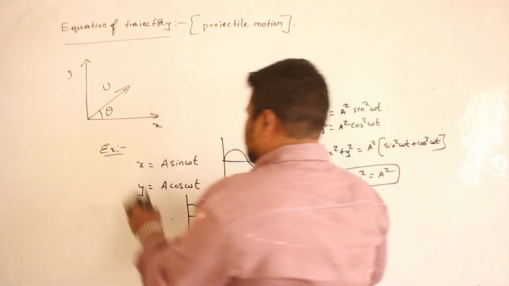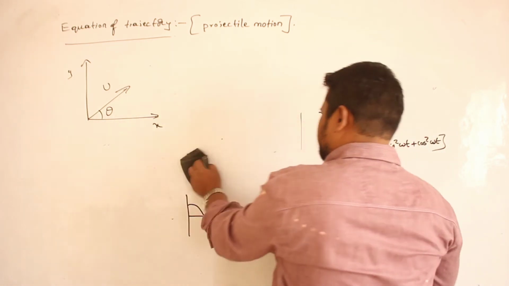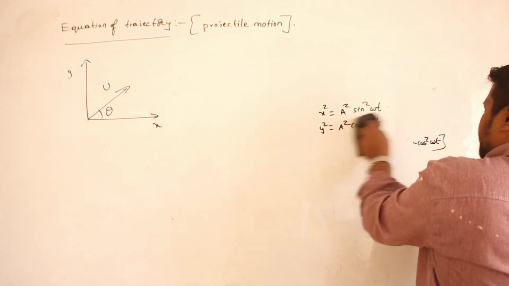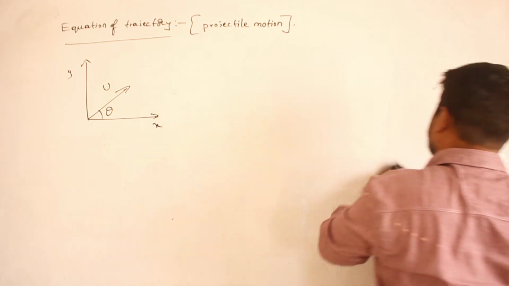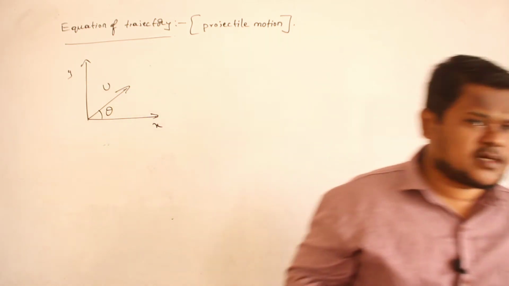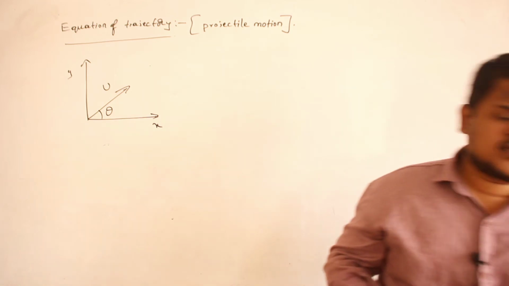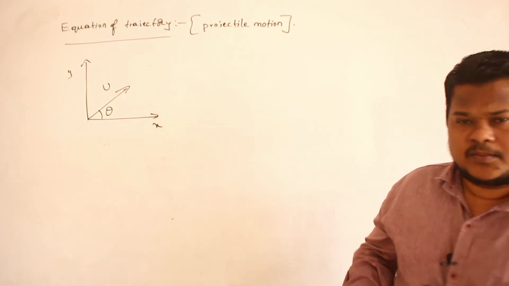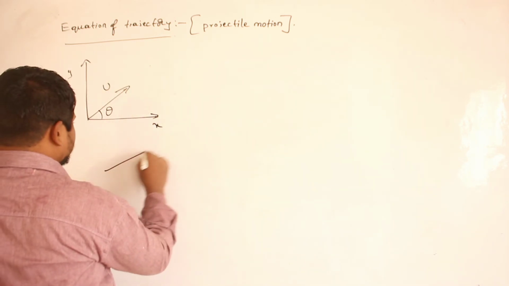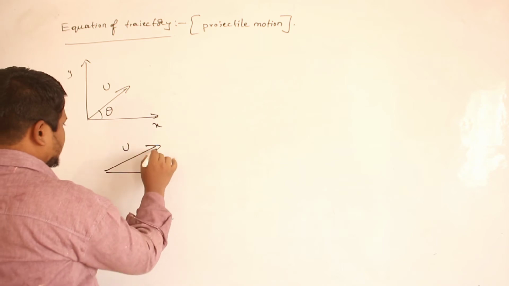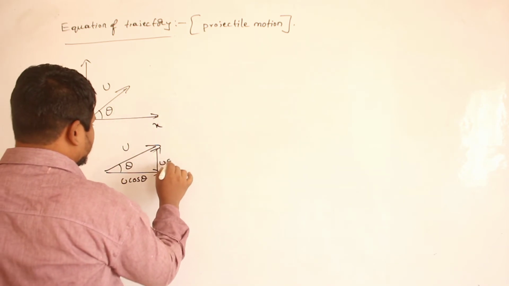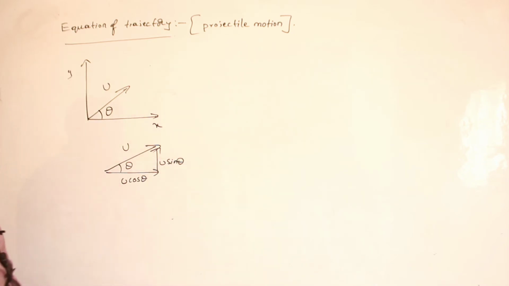Okay. So see, projectile motion is a two-dimensional motion. The body always travels along the x-axis and y-axis at the same time. Clear now? It is traveling along the x-axis also, and similarly along the y-axis also. It is traveling along both. So what I will do, just as we have done previously, this initial velocity u, I will split into two components: u cos theta and u sin theta. Are you able to understand?